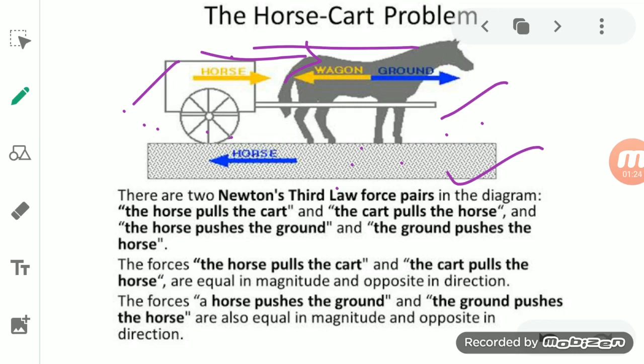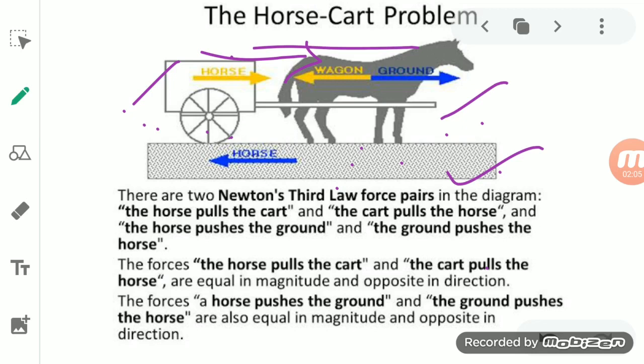So at first glance it seems like the force which is exerted by the horse on the cart or the cart on the horse is what? It is an equal and opposite force, and the forces being equal and opposite, they will cancel out each other, and if they cancel out each other, then there will be no movement. It means the cart is not going to move. But it should be noted that it is only the force on the cart which determines whether the cart will move or not, and the force exerted by the cart on the horse affects the horse alone.